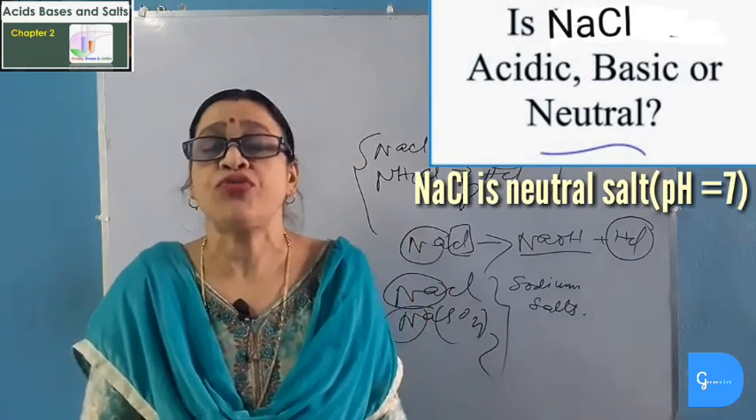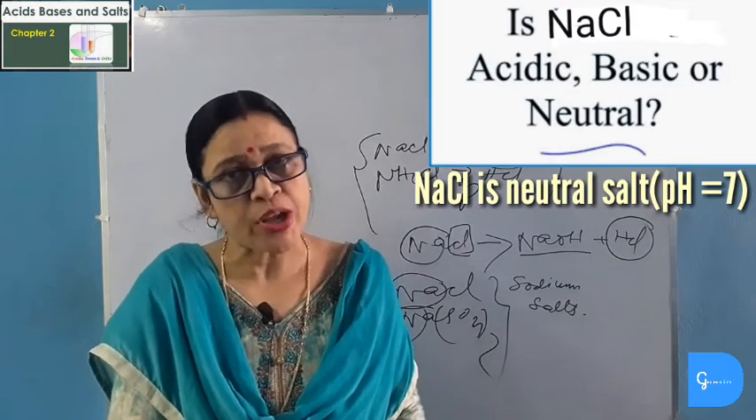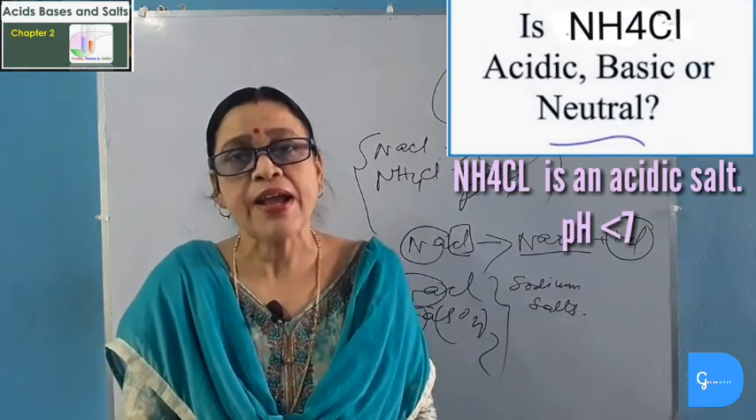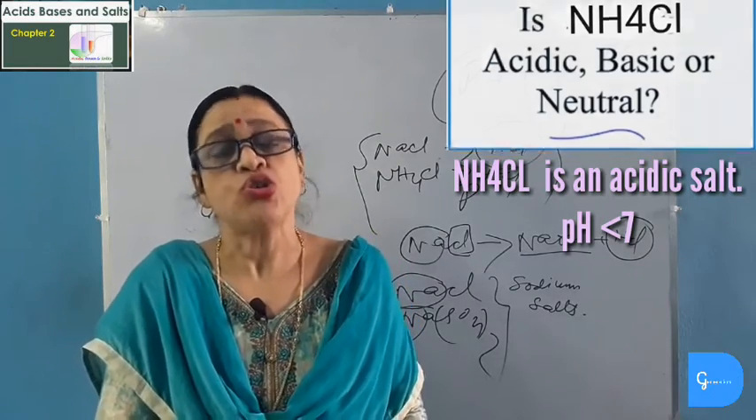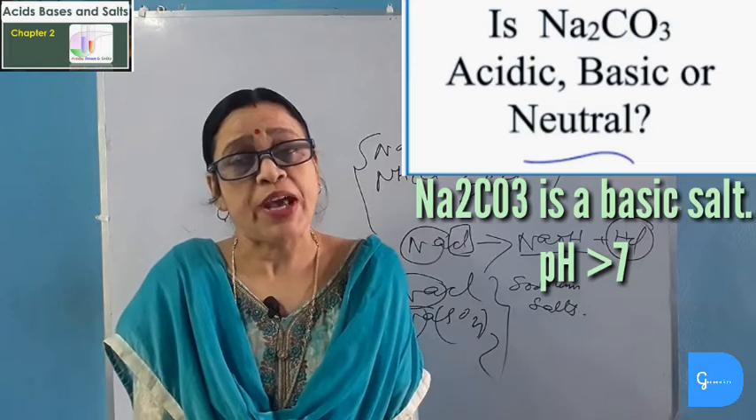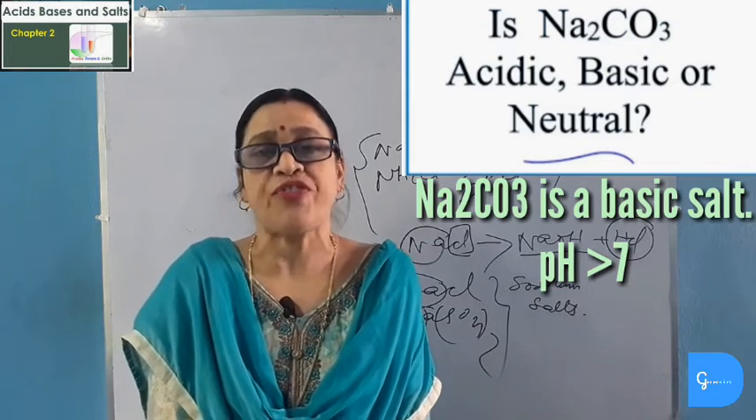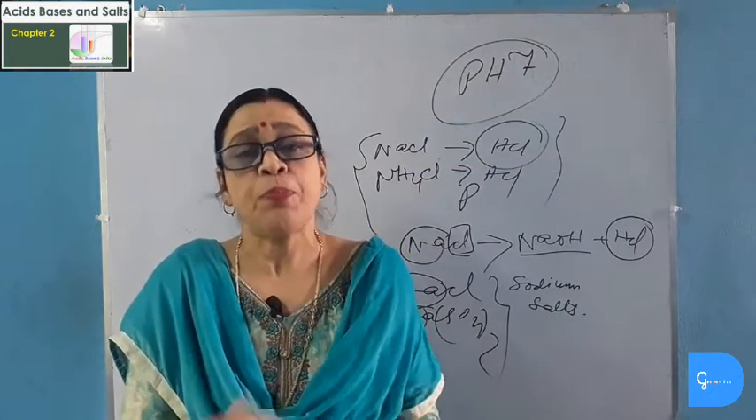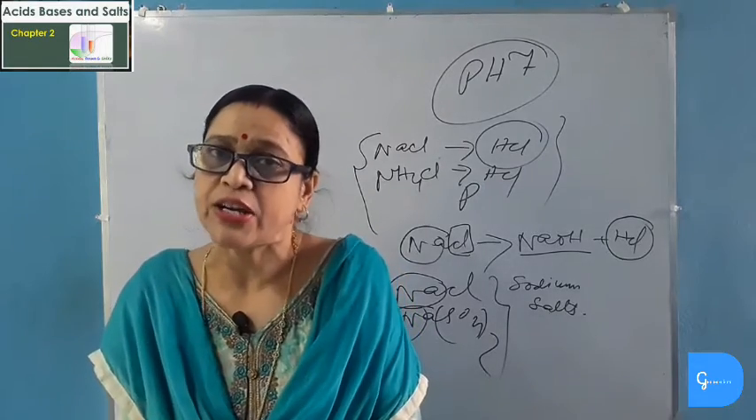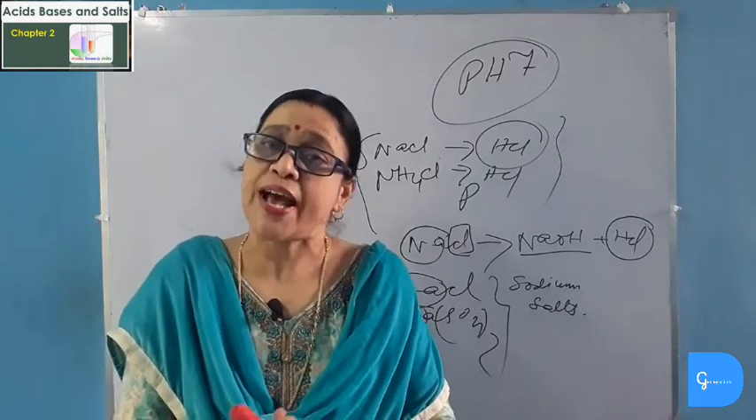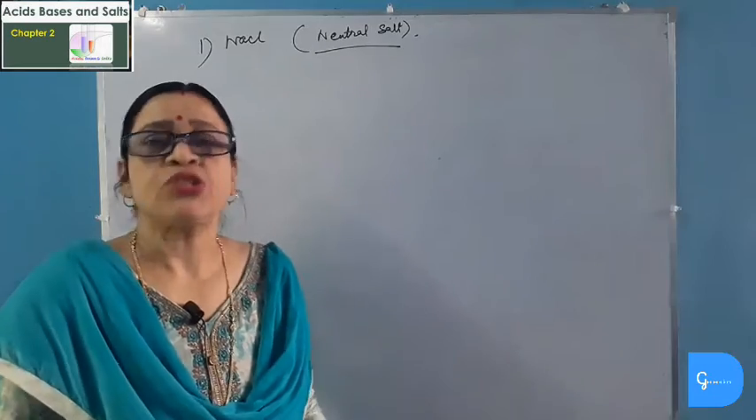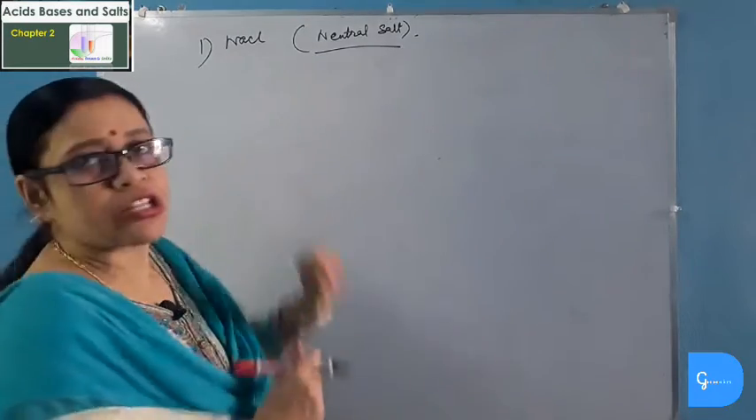But there are some salts which are acidic like ammonium chloride, ammonium sulfate, and there are some salts which are basic in nature like sodium carbonate or sodium acetate. Now, the acidic or basic nature of a salt can be explained on the basis of hydrolysis of a salt. And hydrolysis means splitting up of a compound by the action of water. Now we can explain why sodium chloride is a neutral salt, ammonium chloride is an acidic salt, and sodium carbonate is a basic salt. So let's discuss why sodium chloride is a neutral salt.